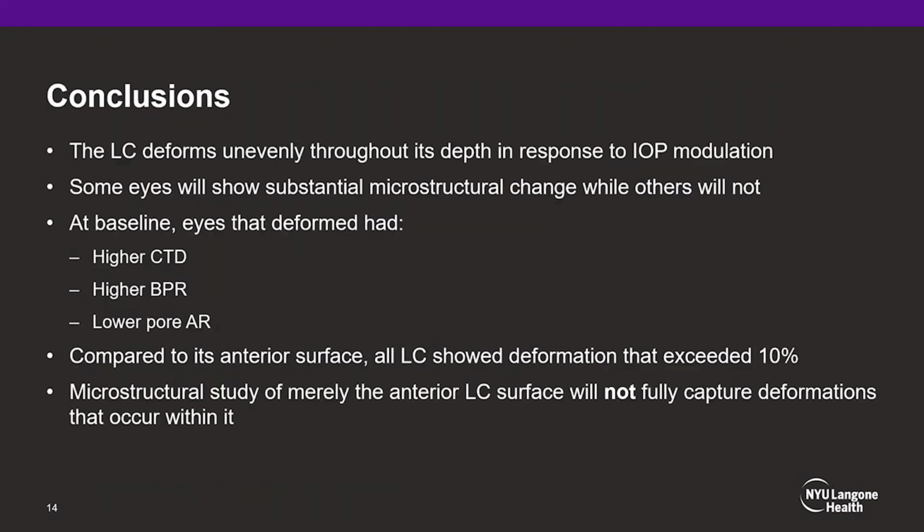To summarize, the lamina cribrosa is a three-dimensional dynamic organ that unevenly deforms when exposed to IOP elevation. While some eyes deform substantially, others might show only minimal deformation. We have shown that eyes that deform have higher baseline connective tissue density and beam-to-pore ratio and lower pore aspect ratio. When compared to its anterior surface, all eyes exhibited deformation that exceeded 10% at some point throughout their depth. Therefore, a microstructural study of merely the anterior lamina will not capture substantial deformations that occur within its depth.